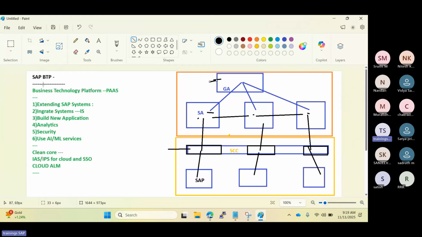To understand BTP, first of all, everybody should know about the types of accounts in the BTP here, right? In the demo time, we discussed some history about the BTP, right?